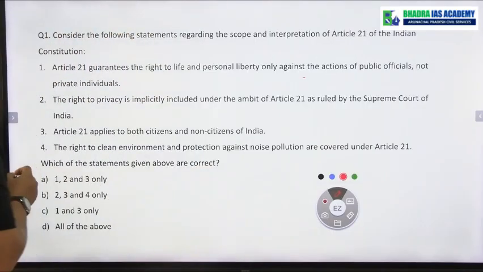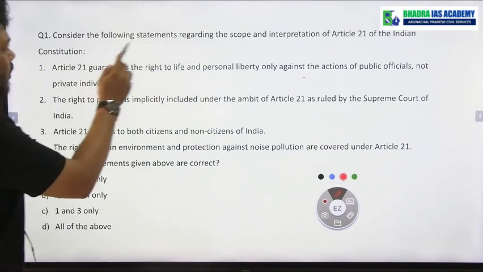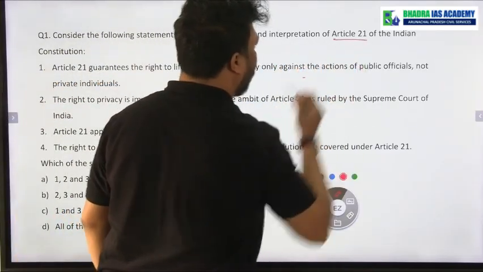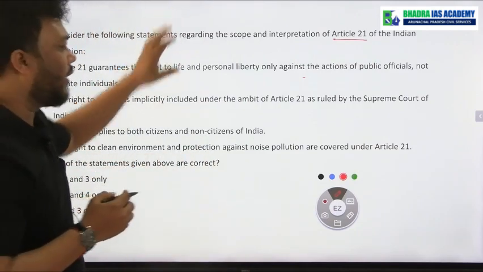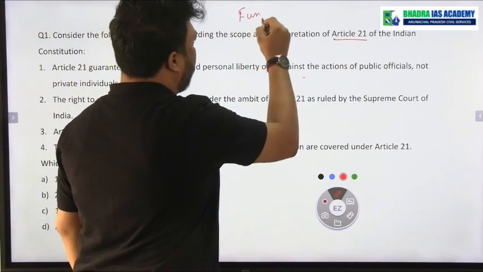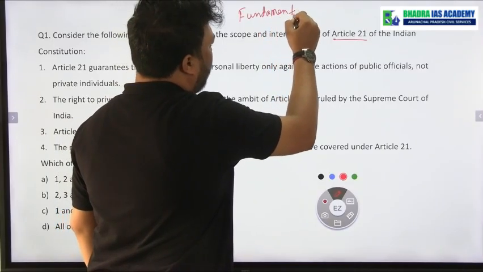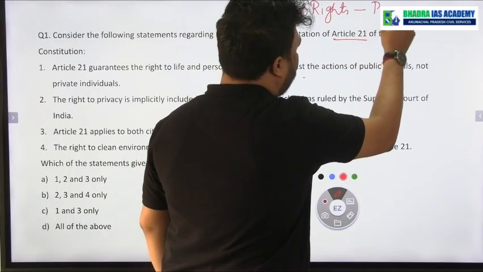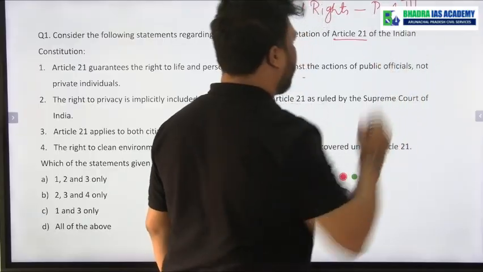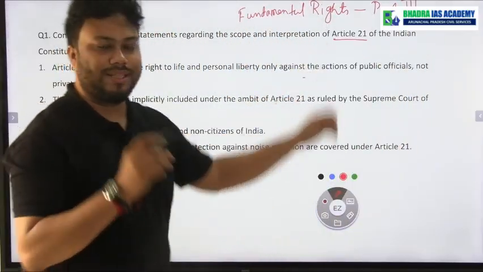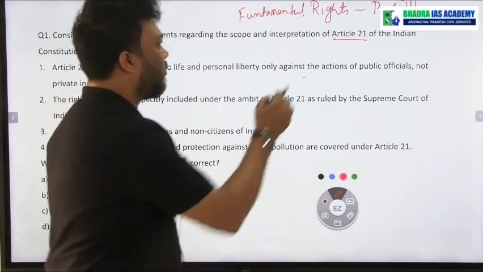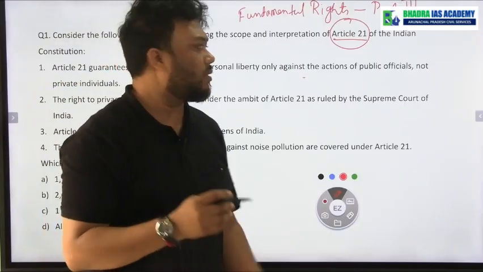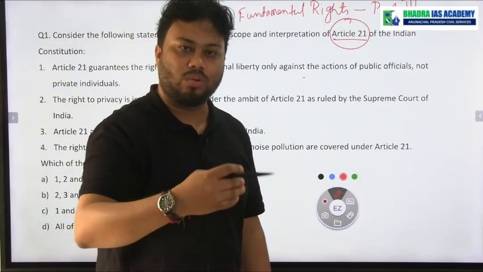So first, if you see, the first question is: consider the following statements regarding the scope and interpretation of Article 21 of the Indian Constitution. So basically this question is regarding fundamental rights. When I say fundamental rights, the first thing that should come to my mind is that it is in Part 3 of the Indian Constitution. And the question is regarding Article 21 of the Indian Constitution. Article 21 basically gives right to life and personal liberty to all the people who are living in India.